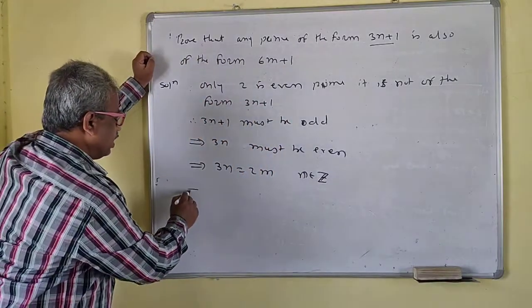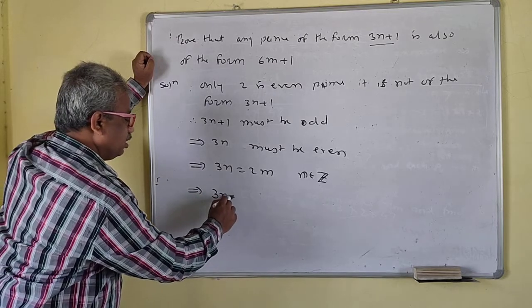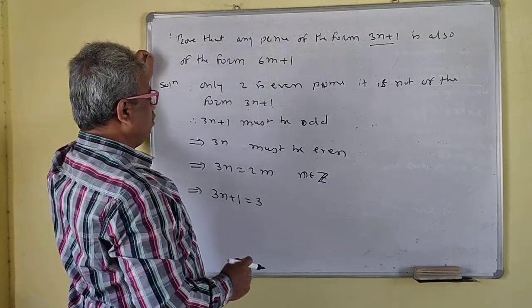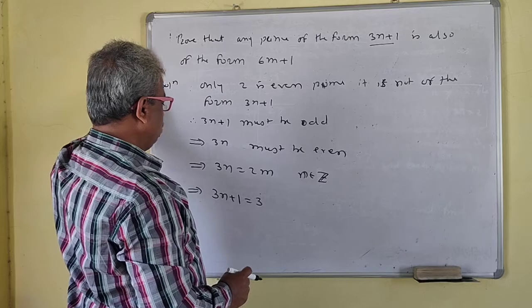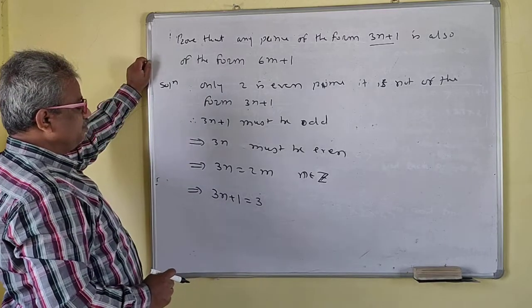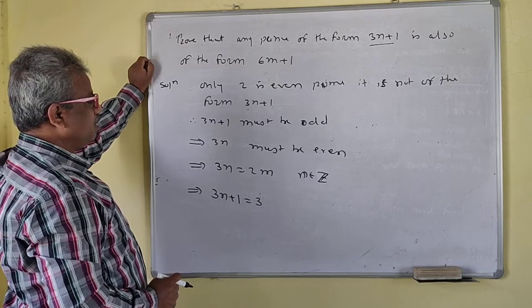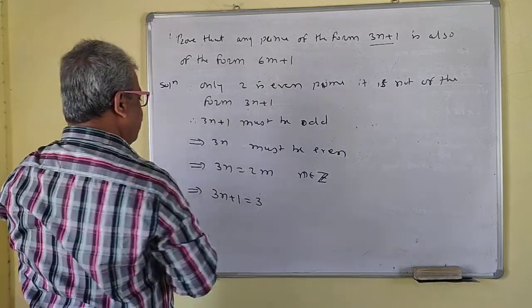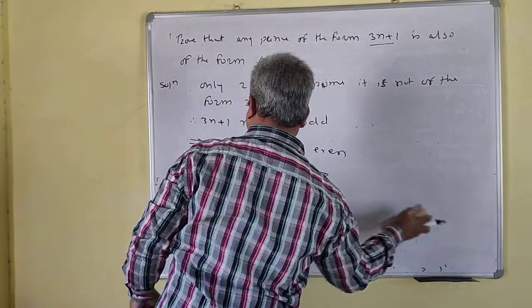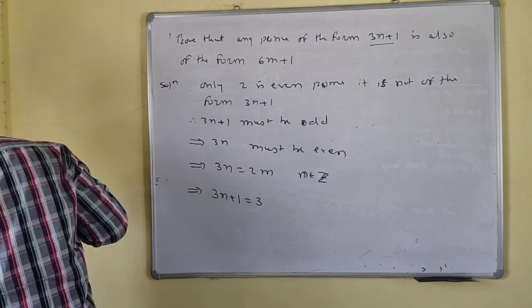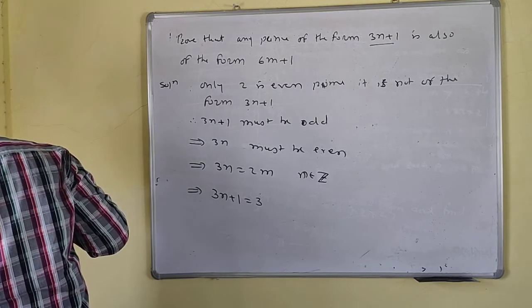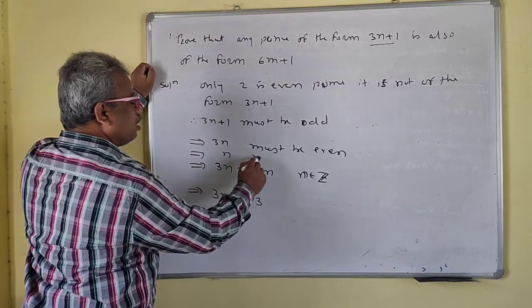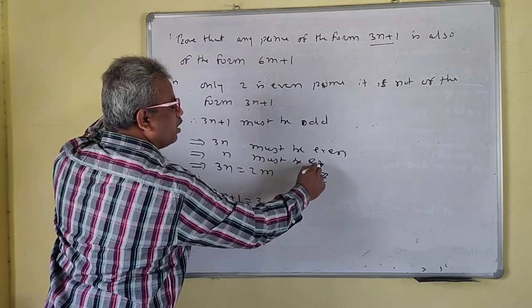So 3n is even, and therefore n must also be even.